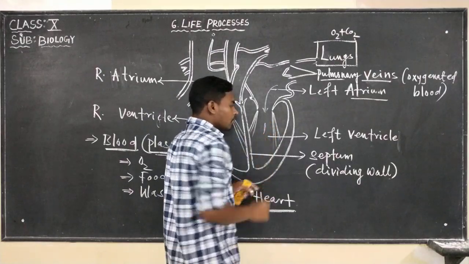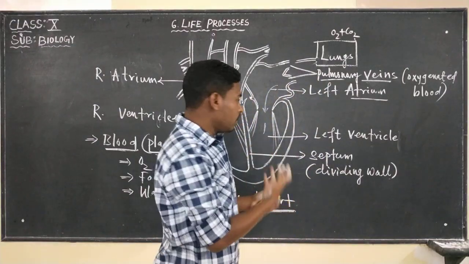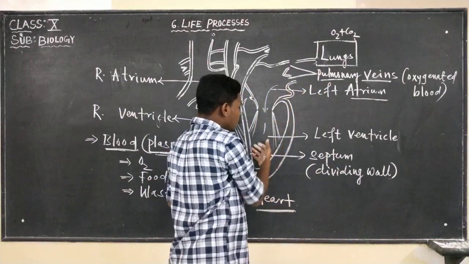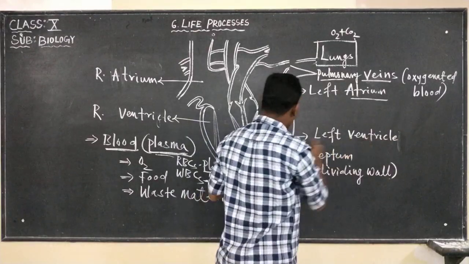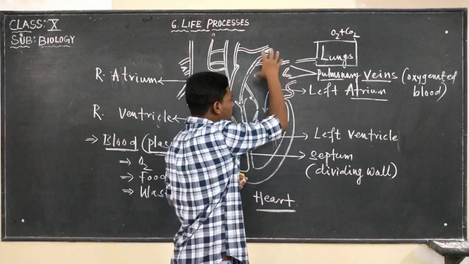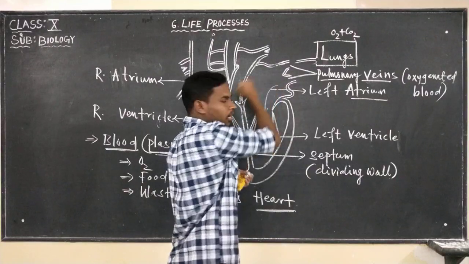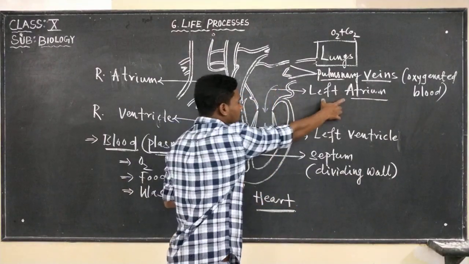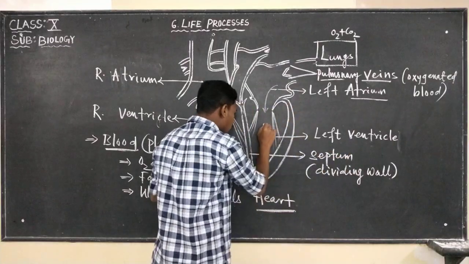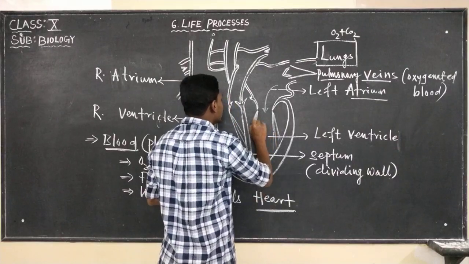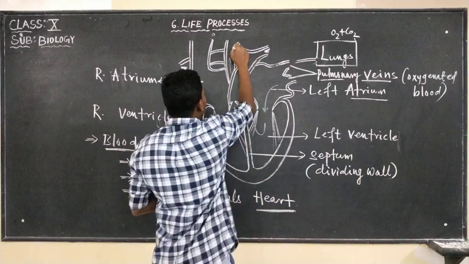Now when the blood comes to the left ventricle, it is in a relaxed condition. When the left ventricle relaxes, blood from this left atrium comes and gets collected here. At that time the atrium will contract. After contraction of the left atrium, blood is going to flow into the left ventricle. From here, the blood is going to go up towards the aorta. Now this will be our aorta.